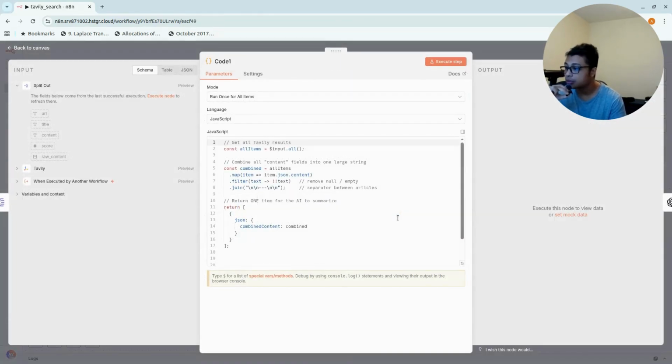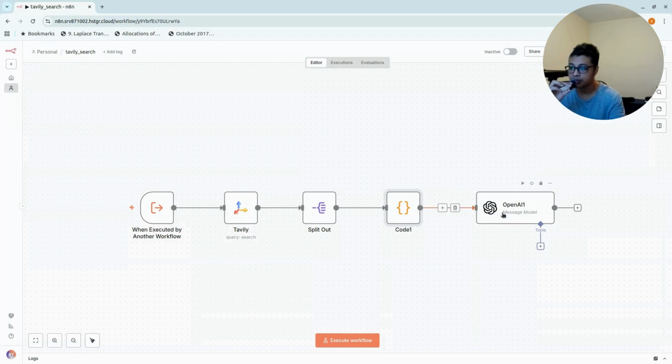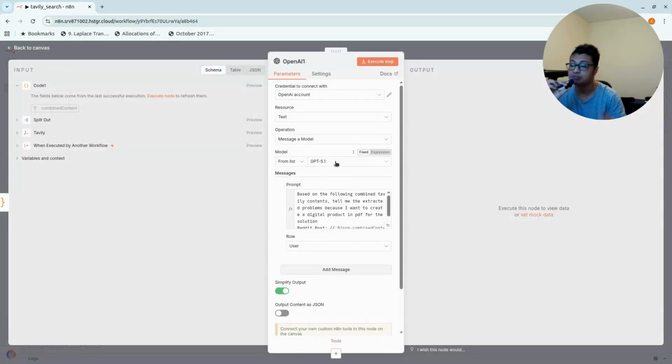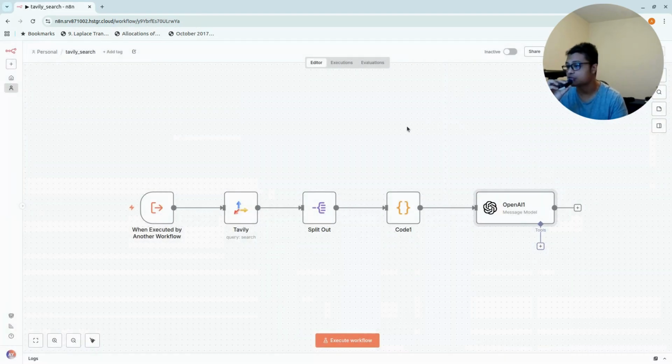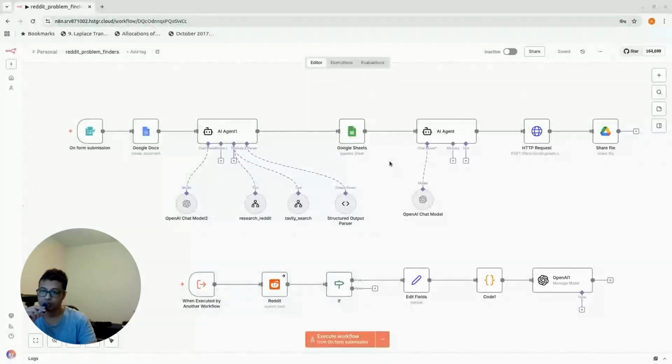And then from there, I have this to combine them into one string. Because if it's an array, the AI tool, the message model, is just going to process that one by one. I want them to be combined into one chunk, and then let the AI agent, in this case GPT 5.1, we can change that to 5.2, make it one summarized reference or content, and then it will come back to the main AI.